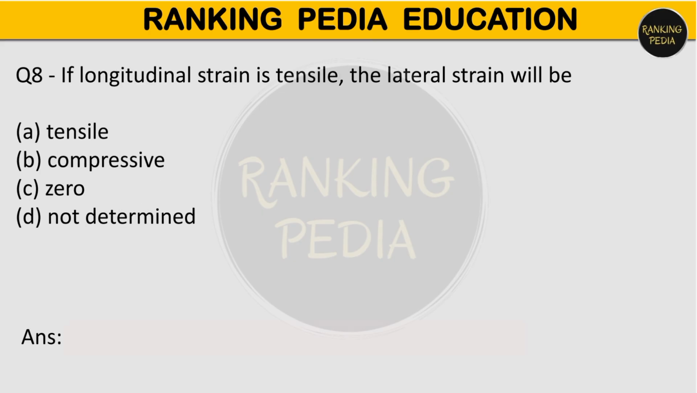Next question is, if a longitudinal strain is tensile, the lateral strain will be. Your options are tensile, compressive, zero or not determined. The volume of any body cannot change, but the shape may change. That means if L increases, D decreases. So the lateral strain will be compressive. Option number B is correct.